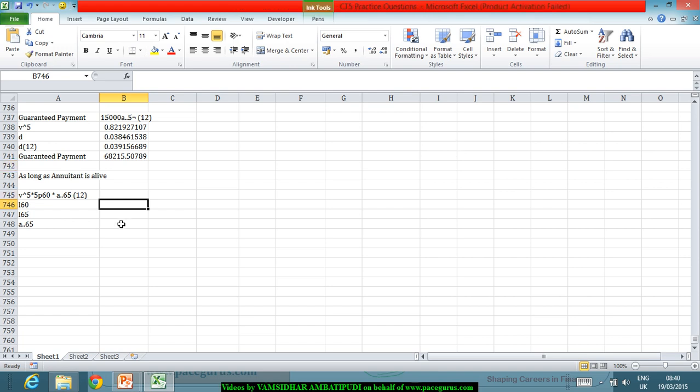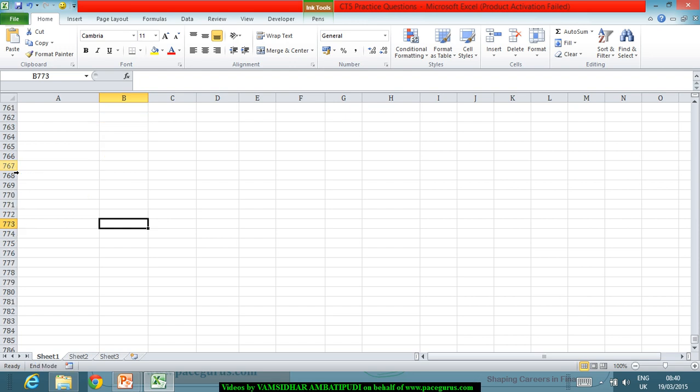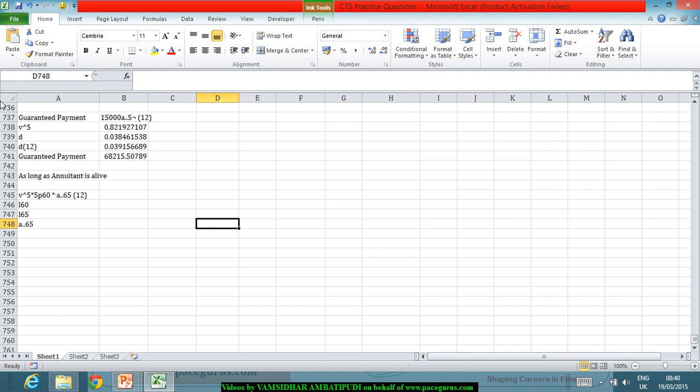If I require a double dot 65 for a male, a double dot 65 is 13.666 in case of a male. And in the same tables, if I have to go ahead computing LX, this L60 also I have to do for a male, L65 also for a male.